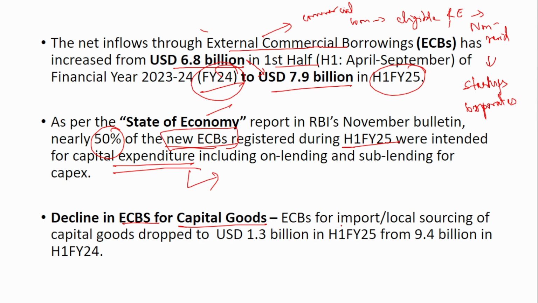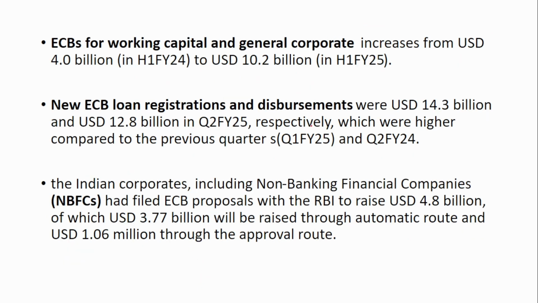So ECBs for import or local sourcing of capital goods dropped to 1.3 billion in the first half of 25 from 9.4 billion in the first half of 24. So what is the reason for the drop? The reason for the drop is that most of the money has now been shifted to working capital and general corporate purpose. If you see the working capital, it has increased from 4 billion in the first half of 24 to 10.2 billion in the first half of 25. So this much has been increased in the working capital, and that is why you see a drop in the capex also.